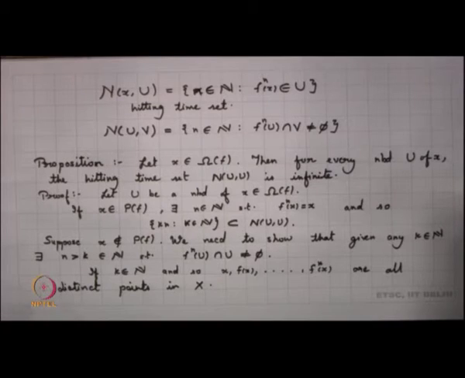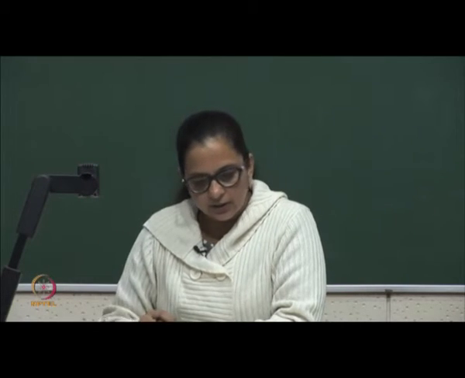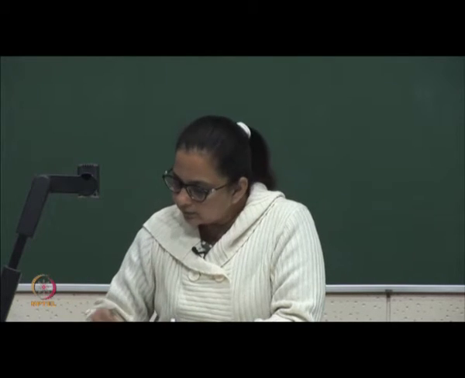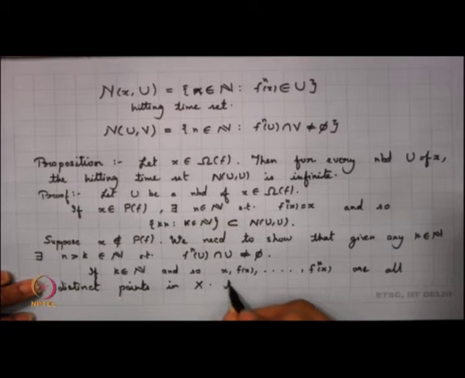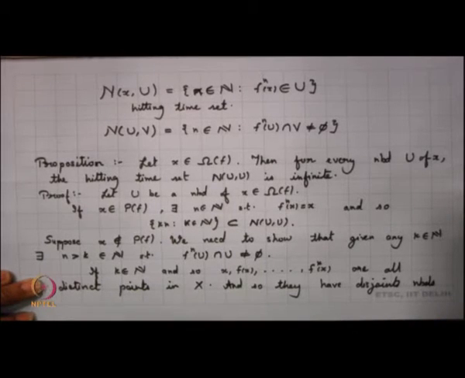Now, since they are distinct points in X, which is a metric space, we know that they will all have disjoint neighborhoods, each neighborhood disjoint from the other. We can always assume that part.